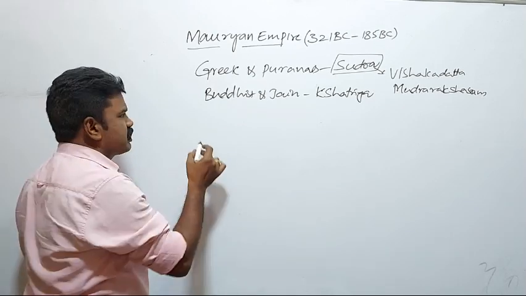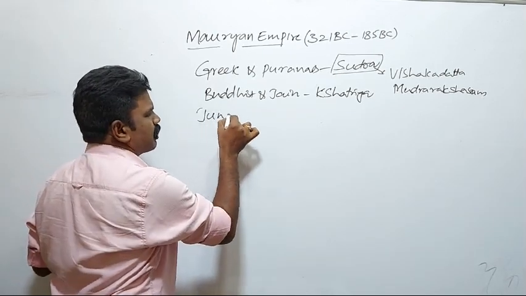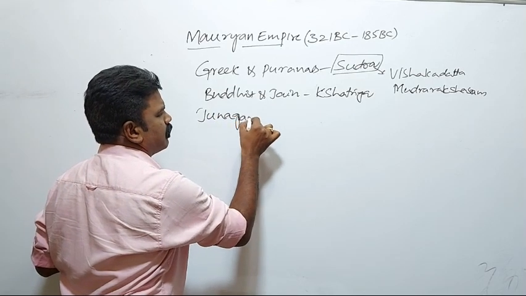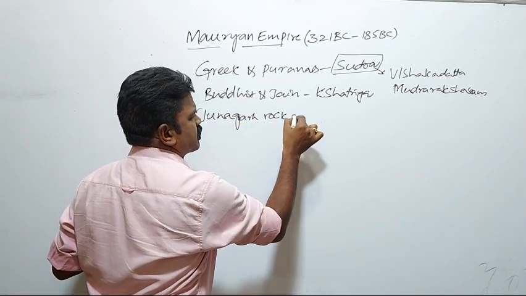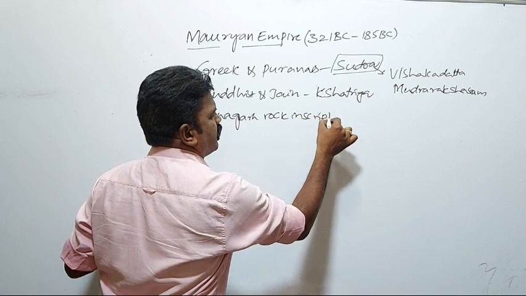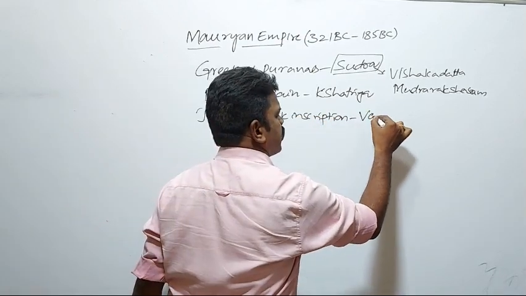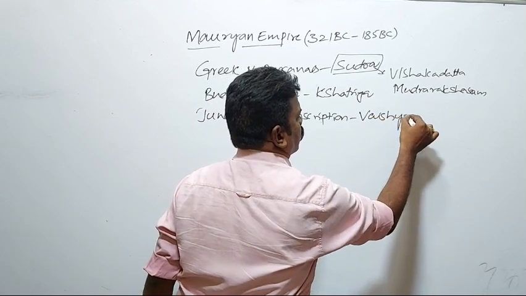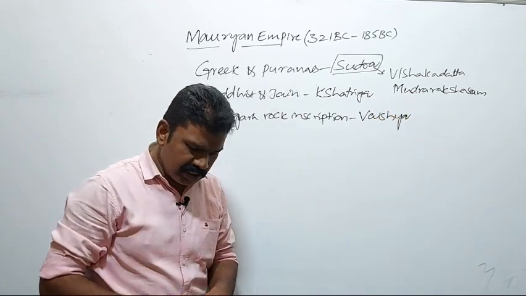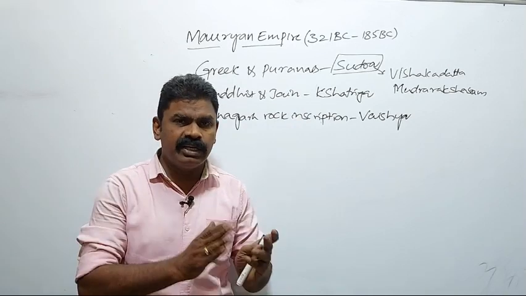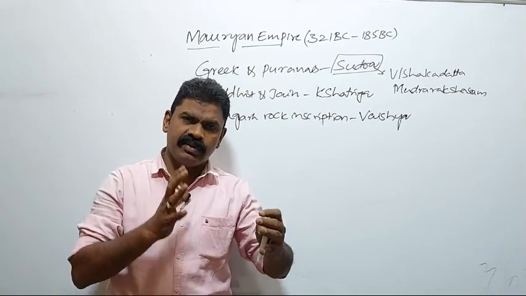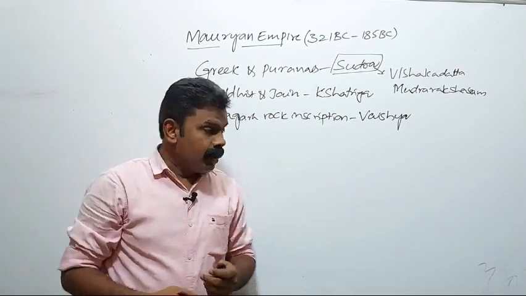And another piece of information is the Junagar rock inscription. According to the Junagar rock inscription, they belong to the Vaishya clan. So there were three different theories, three different opinions.